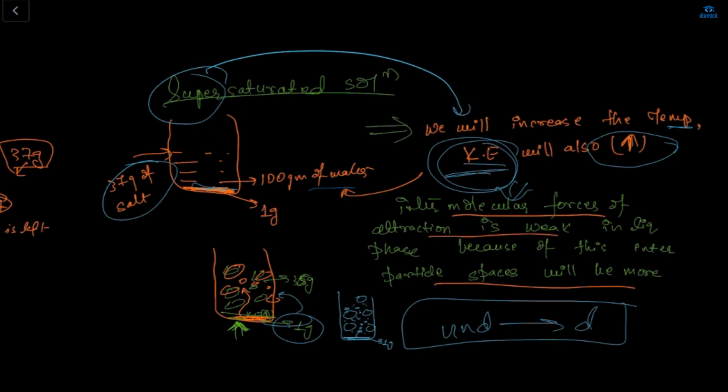Ma'am, but you just said that by increasing the kinetic energy, by increasing the temperature, the saturation point doesn't change. When we increase the temperature, yes, the saturation point will change. Then only the 37 gram of salt will easily get dissolved here, right? The saturation point is changing here. That's why 37 gram or 38 gram or 39 gram of salt will easily get dissolved. If the saturation point were not changing, how could we dissolve here? Because of the increasing temperature, the kinetic energy is increasing. Because of this kinetic energy only we are dissolving beyond its capacity, sugar, salt, anything.